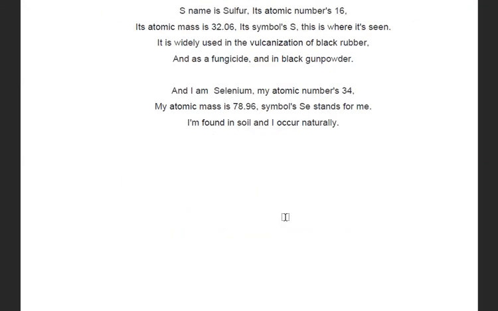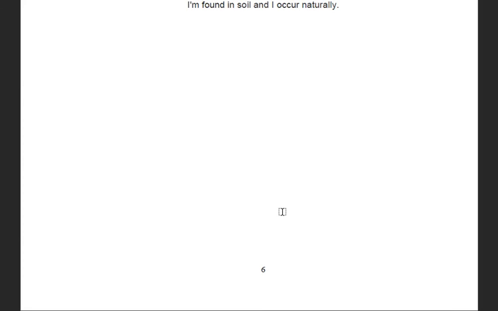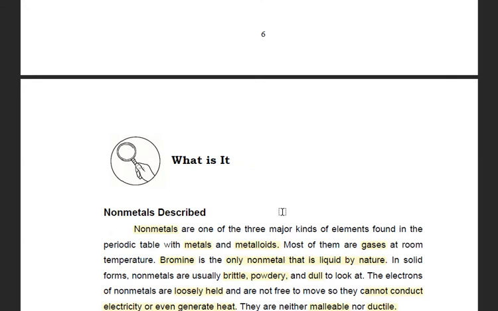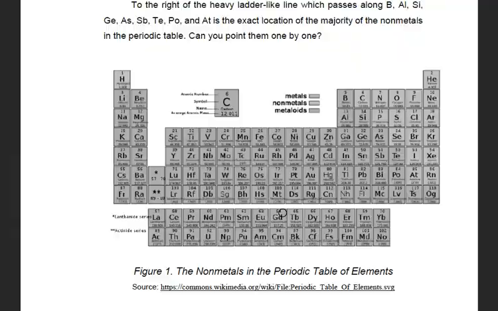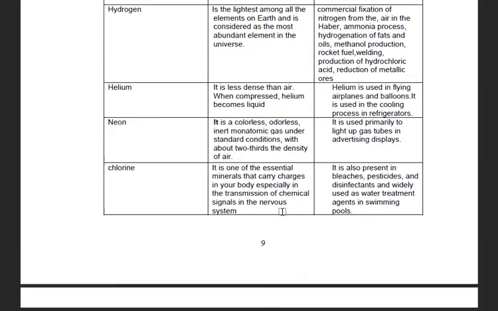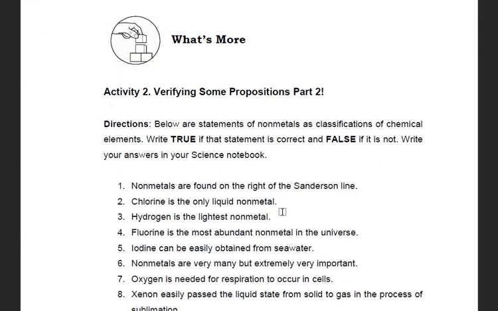At naman siyang na-discuss. Okay, after doing that, go to page 10. Okay. Let's go to page 10 and do activity number 2. Verifying some propositions. Okay.